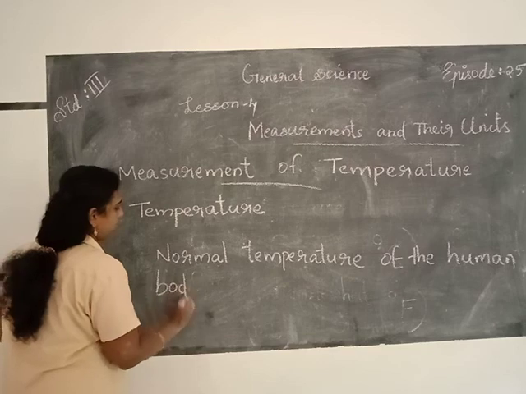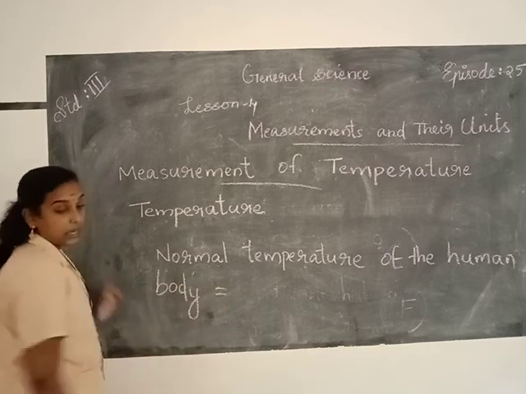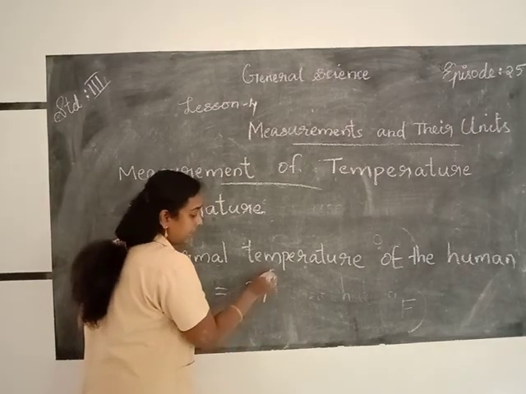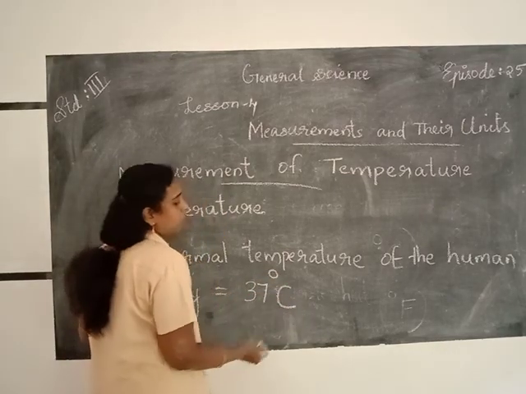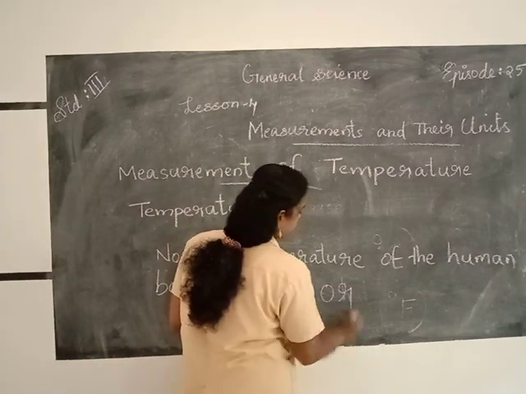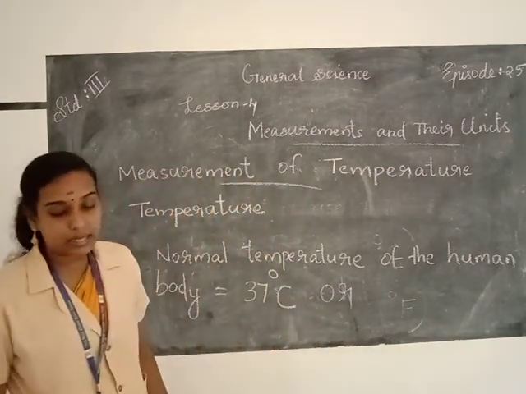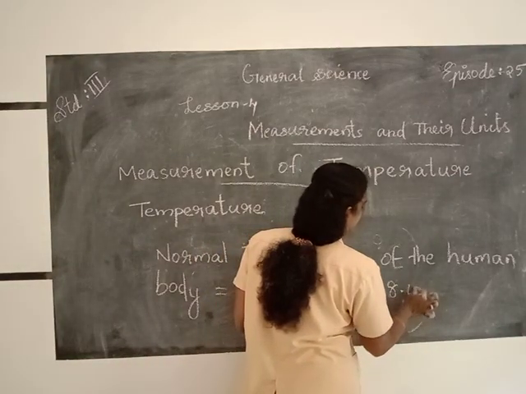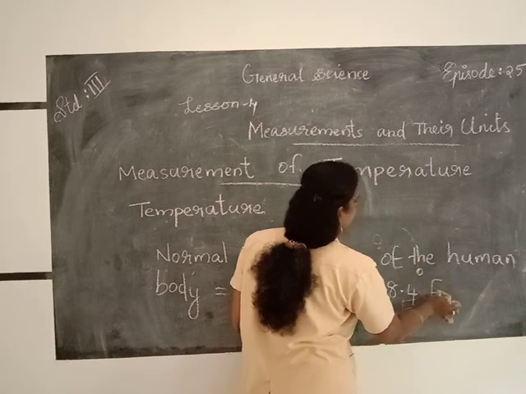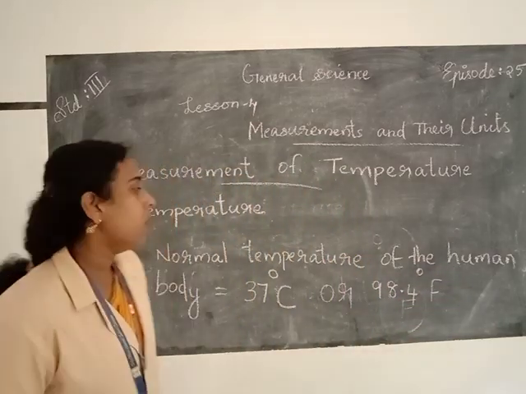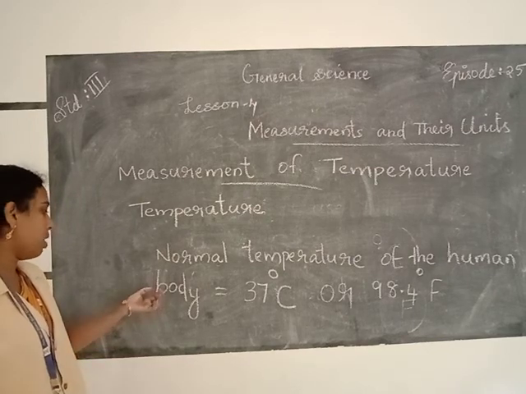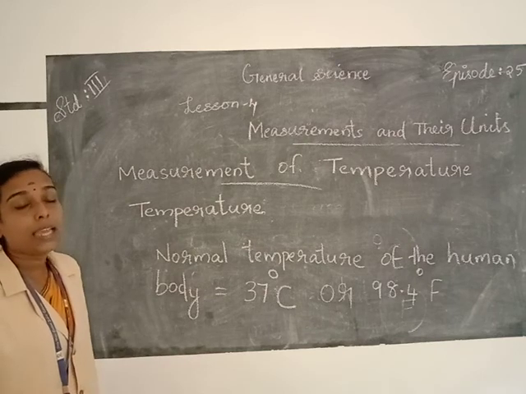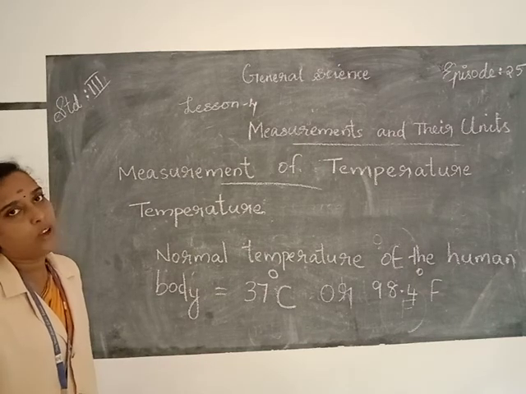Normal temperature of the human body is equal to 37 degrees Celsius or 98.4 degree Fahrenheit.